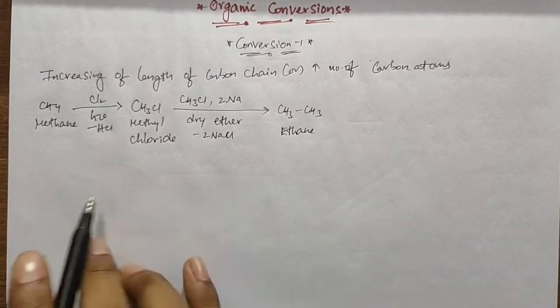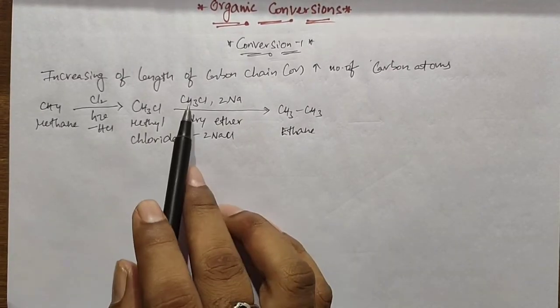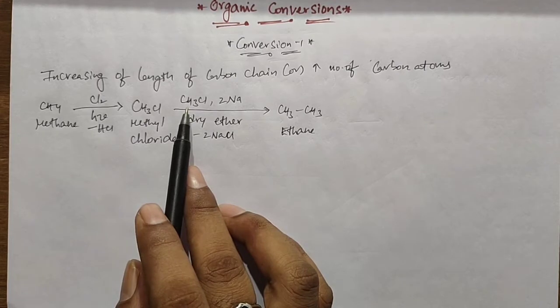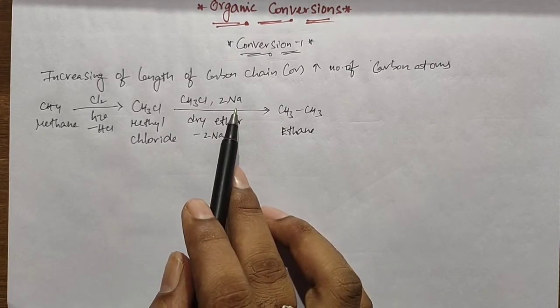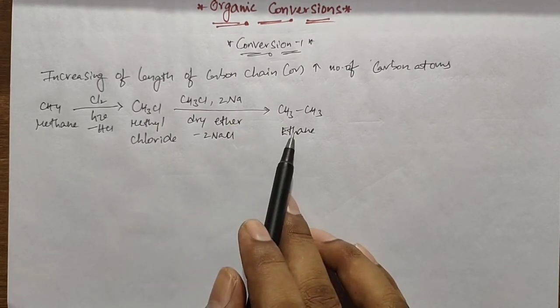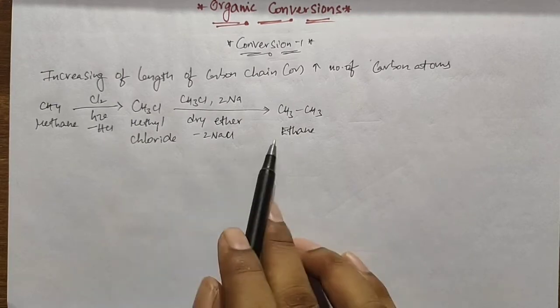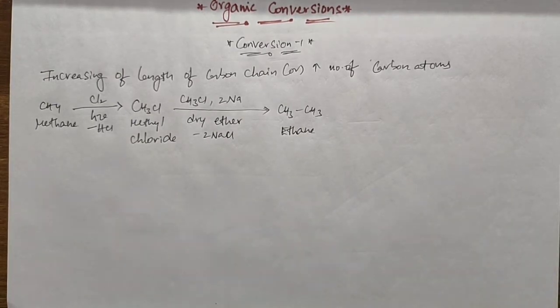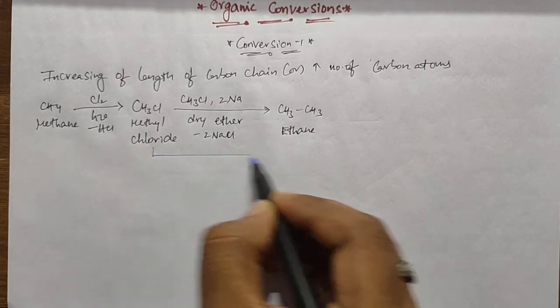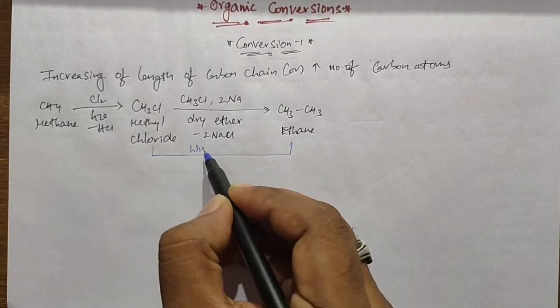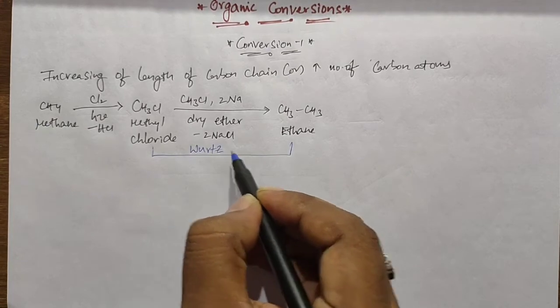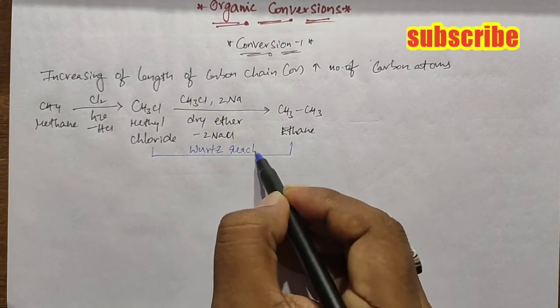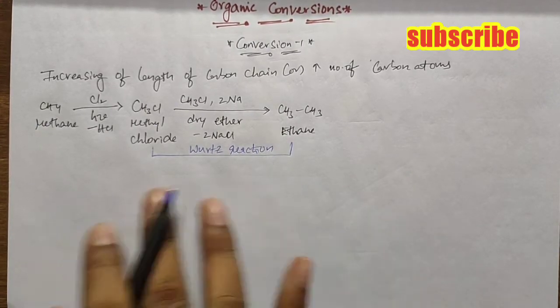In this process we lose 2 moles of sodium chloride, and this conversion we call the Wurtz reaction.